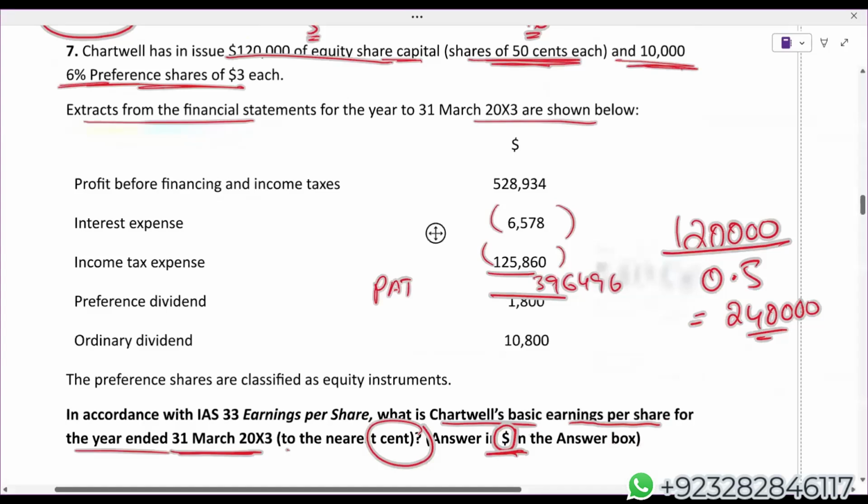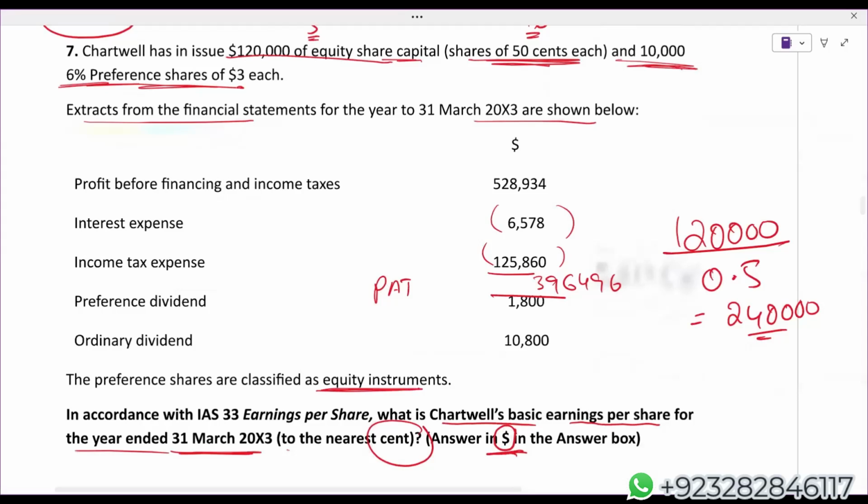Preference dividend, ordinary, of course, ordinary we do not deduct. The preference shares are classed as equity instrument, means irredeemable. So the dividend which is given to the irredeemable preference shareholders, that will be deducted, and it is categorically mentioned, preference shares are classified as equity instrument. So 3,96,496 minus 1,800. I'm getting 3,94,696.